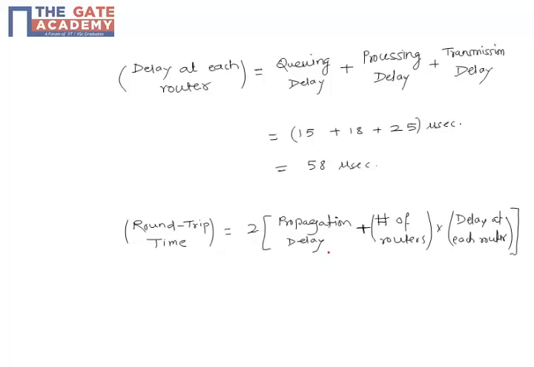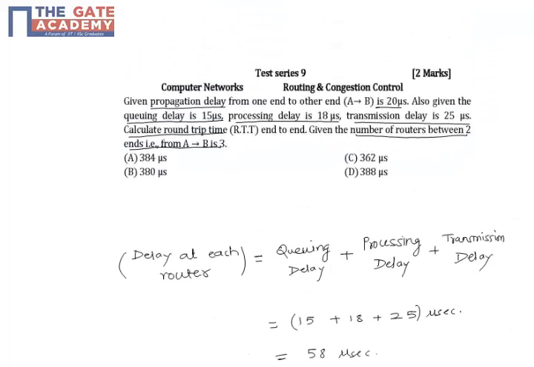So let us calculate this value for the given question. We have 2 into (20, which is the propagation delay, plus 3, which is the number of routers, into 58, which is the delay at each router that we have calculated in the previous step). So this evaluates to 388 microseconds. So the round trip time of the packet in the given question would be 388 microseconds.